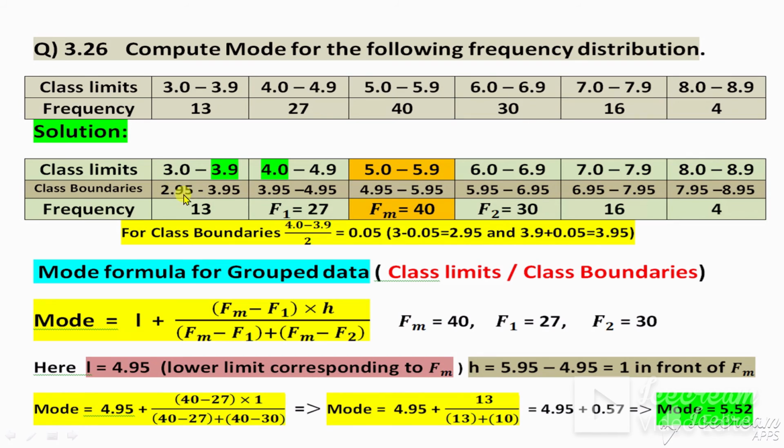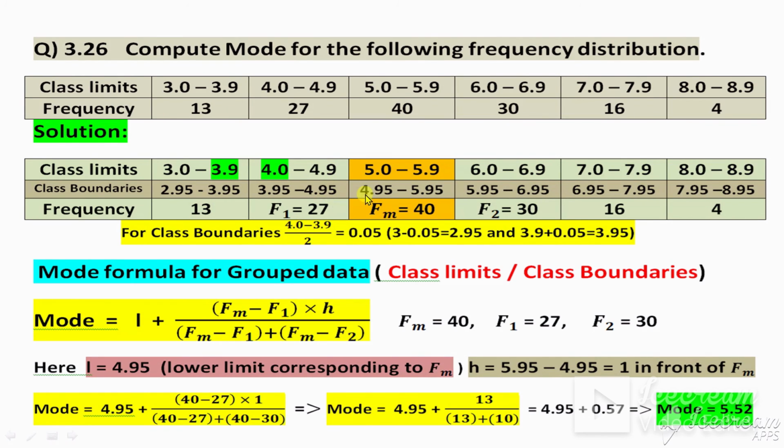So write 2.95 here, and then add this to 3.9: 3.9 plus 0.05 becomes 3.95. So write 3.95. Subtract these two and divide the answer by 2, we get 0.05. This number subtracted from the first one gives 2.95, and this number added to the second one gives 3.95. Now write this 3.95 as it is, and write 4.95 at the end with 5.